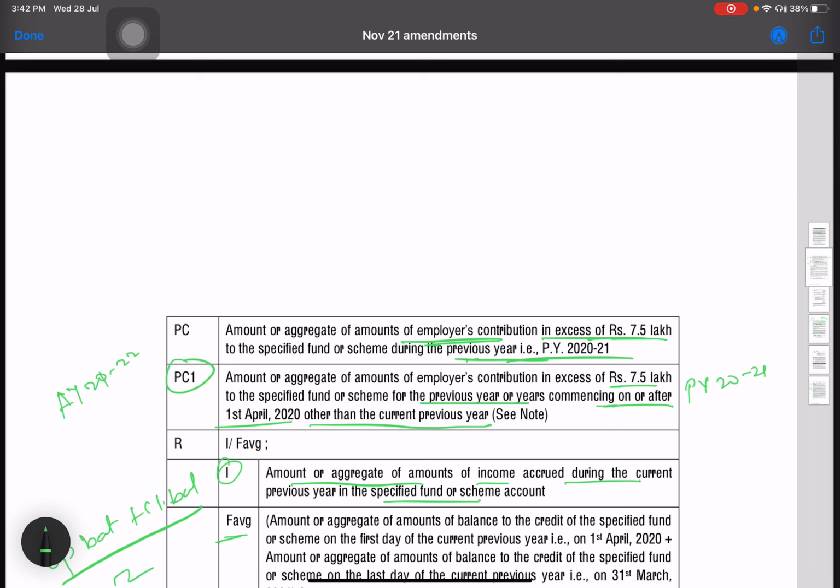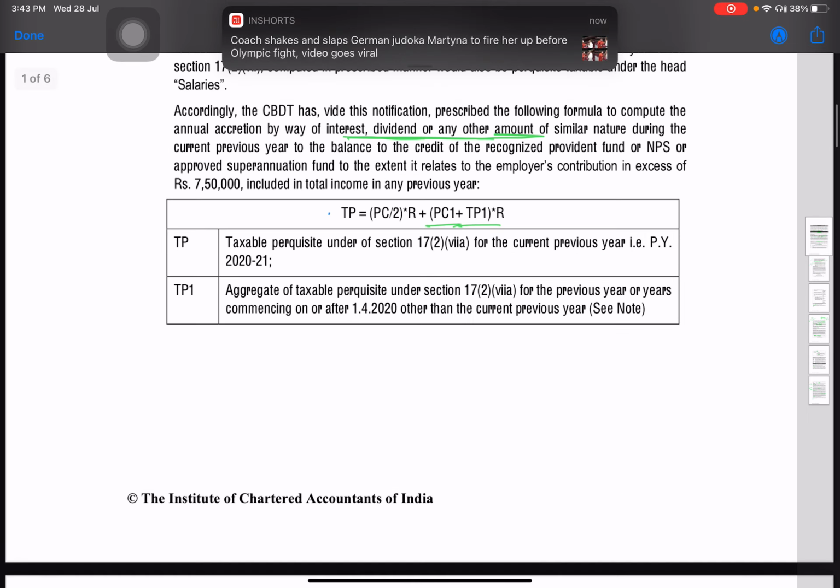Amount of employer's contribution in excess of 7.5 lakh in the previous year commencing on or after 1st April. 1st April के बाद जो भी previous year हुए other than the current previous year. So current previous year is 2021 और ये previous year छोड़ के और कोई previous year हुए नहीं है, then the contribution will be 0. So that is why the value of PC1 will be 0. Okay, so PC1 plus TP1.